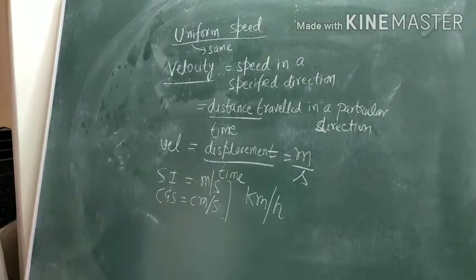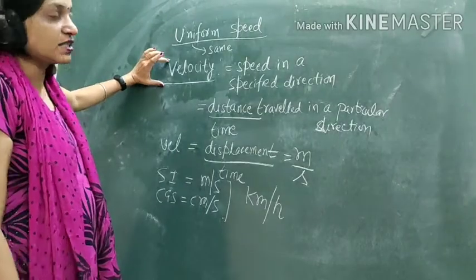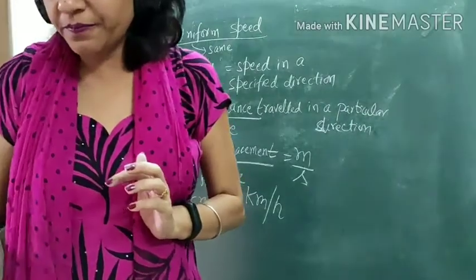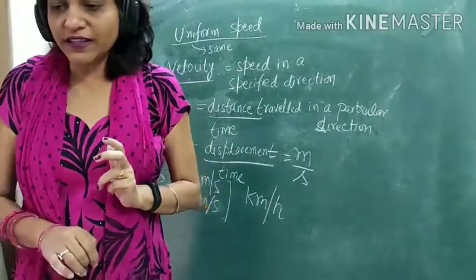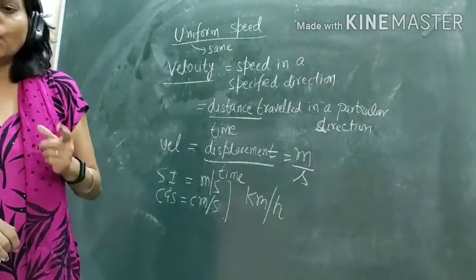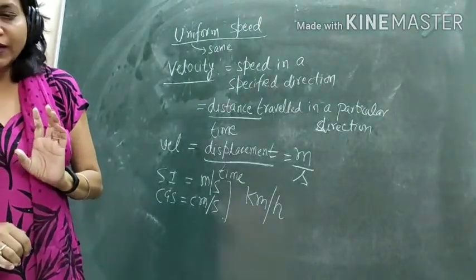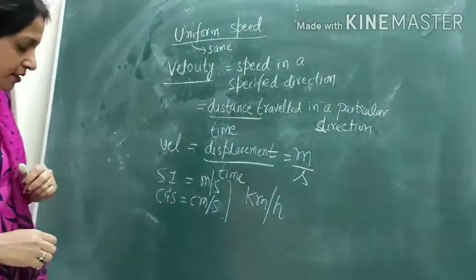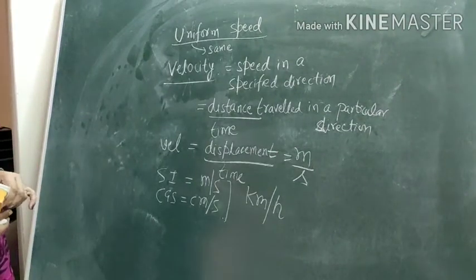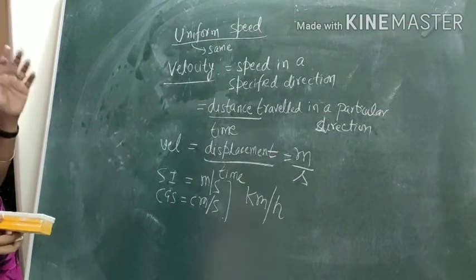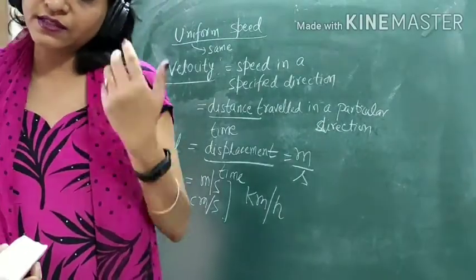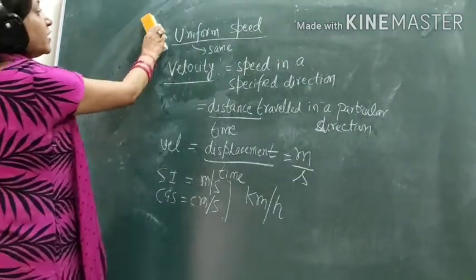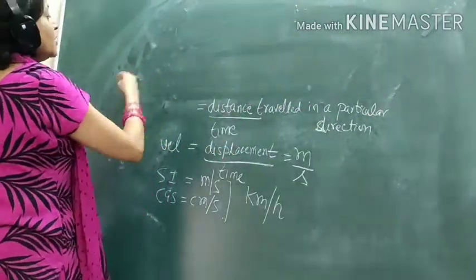Now, if we compare the two, speed and velocity, from the definition only it is very much clear that speed is a scalar quantity and velocity is a vector quantity. Now, coming to the next topic, I hope this is clear to everyone, right? Speed is distance upon time, velocity is displacement upon time. I would explain with a few examples. Firstly, I would complete the next topic, which is